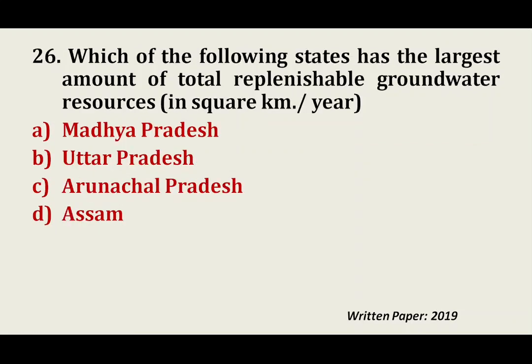Which of the following states has the largest amount of total replenishable groundwater resources in square kilometer per year? Straightforward answer, this is Uttar Pradesh. Nothing to discuss, nothing to describe. So you have to read the book. You have to read the GK related to environmental science. You will get the answer.